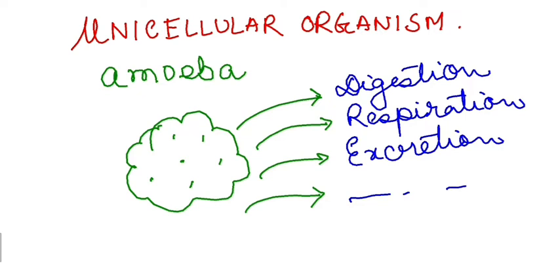So all the essential life activities of the organism, when I say organism, it means only one cell, right, are performed by a single cell only, right? So this is for the unicellular organism.